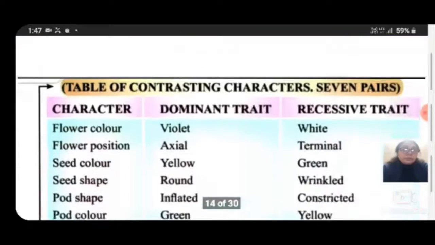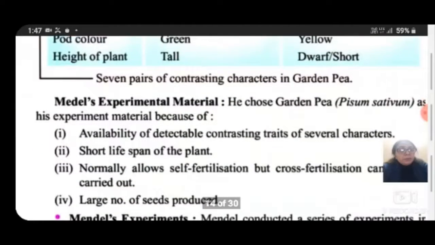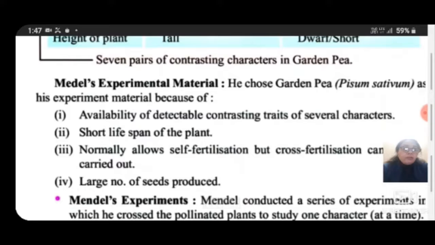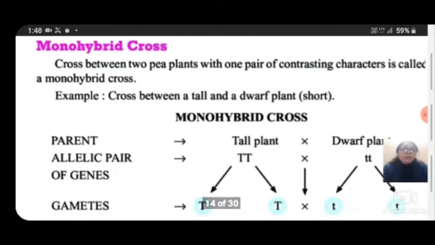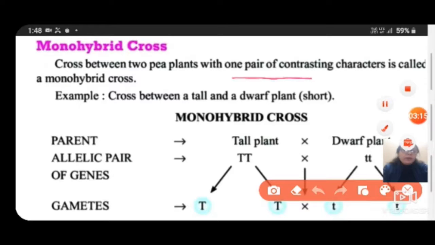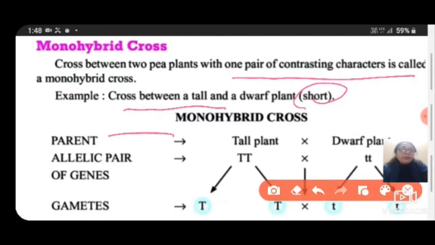So students, Mendel's experimental material had the availability of detectable contrasting traits of several characters. The short lifespan of the plant normally allows self-fertilization, but cross-fertilization can be carried out, and a large number of seeds are produced. A cross between two pea plants with one pair of contrasting characters is called a monohybrid cross. Example: a cross between a tall and a dwarf or short plant. So the parents are the tall and the short plant.